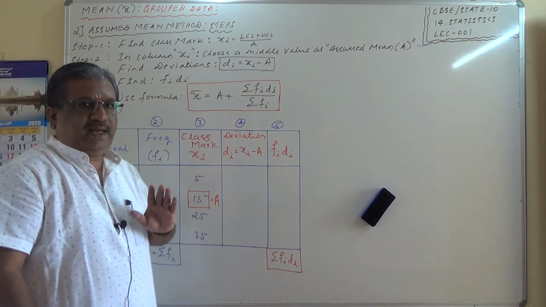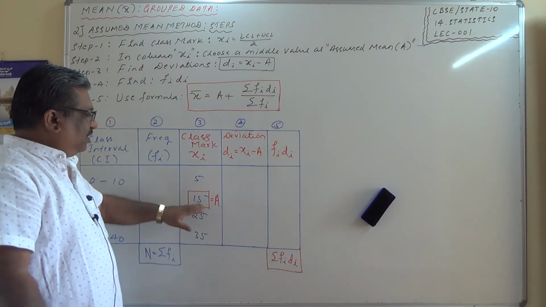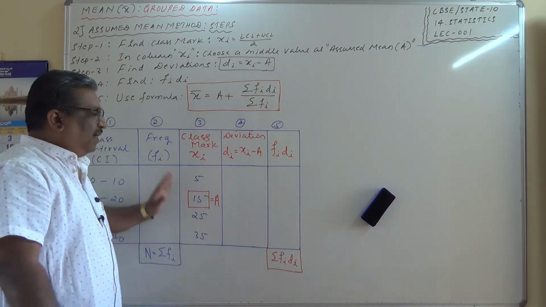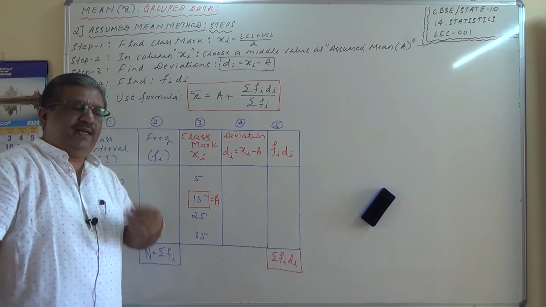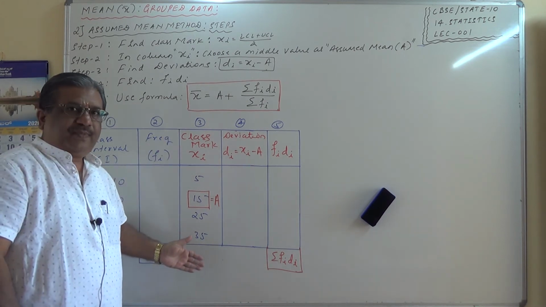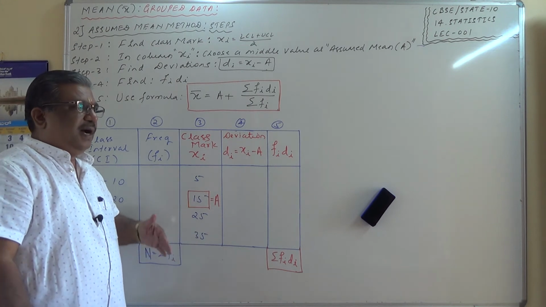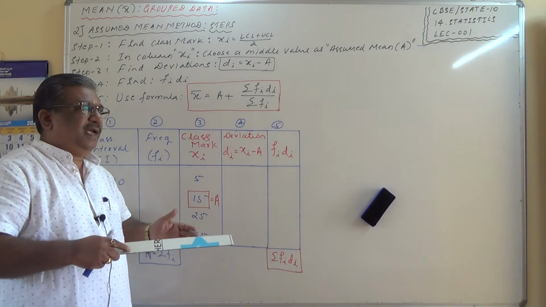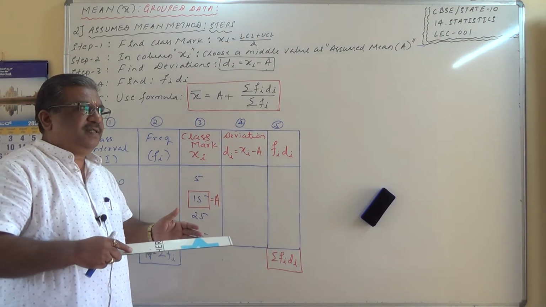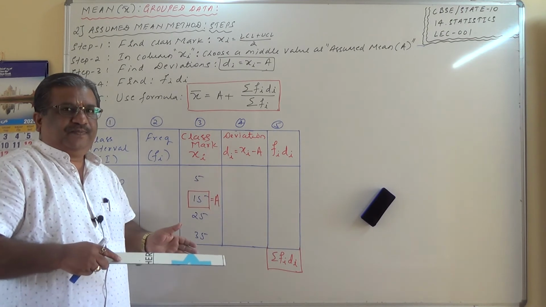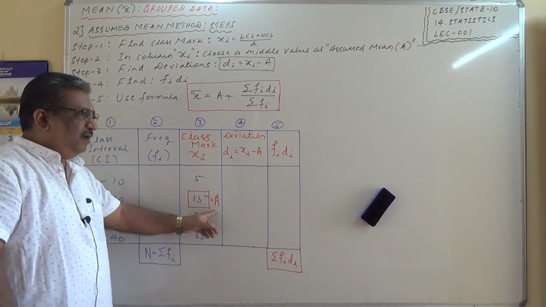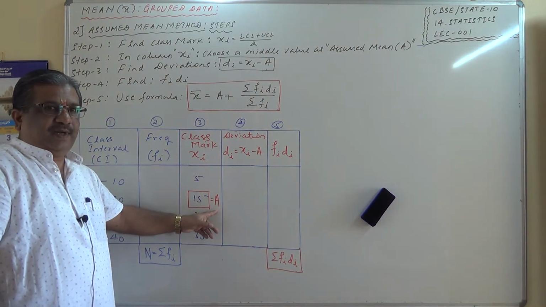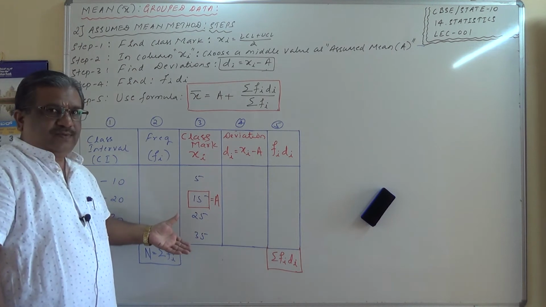Dear students, listen very carefully. This choosing of A is not mandatorily the middle value. You can select any value out of this given xi. But as you know, our objective is to measure the central tendency. That is, we would like to move towards the center of the observations, and therefore the assumed mean, denoted by A, also needs to be chosen as much as possible amongst the middle values.